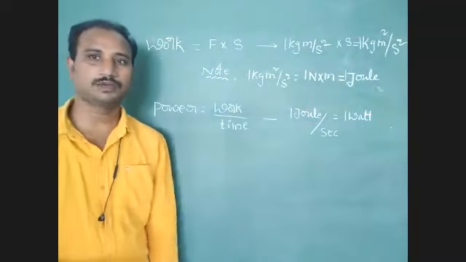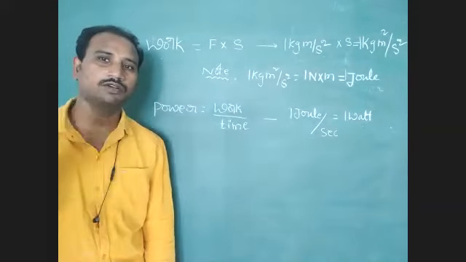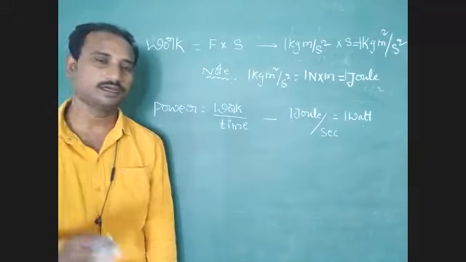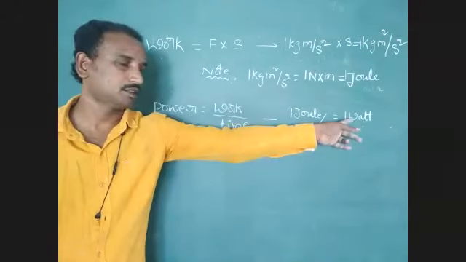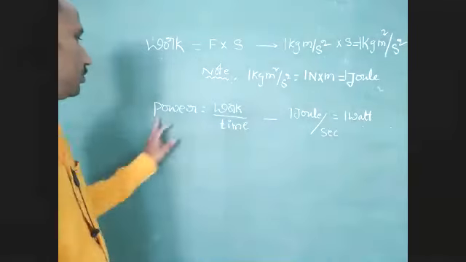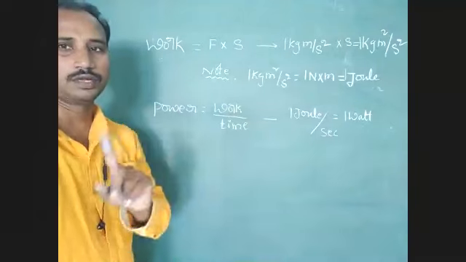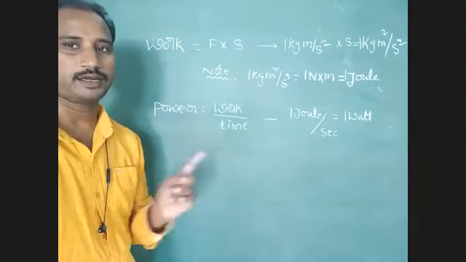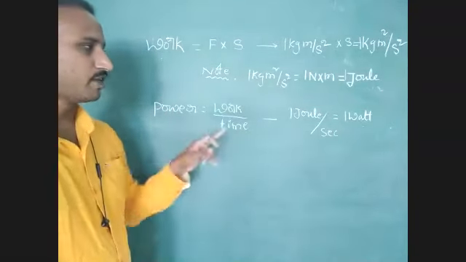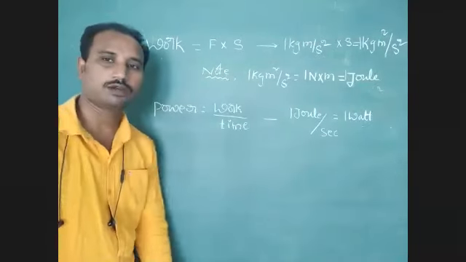100 watts bulb, 200 watts bulb, 300 watts bulb. Generally, we call that 100 watt. So 100 watts bulb, 100 watts we have to consider. So watt is the derived unit of power. So 1 watt is equal to 1 joule per second. So power is equal to work by time.